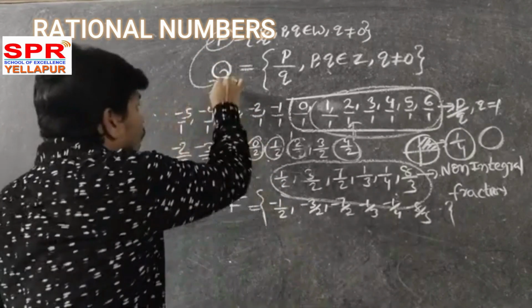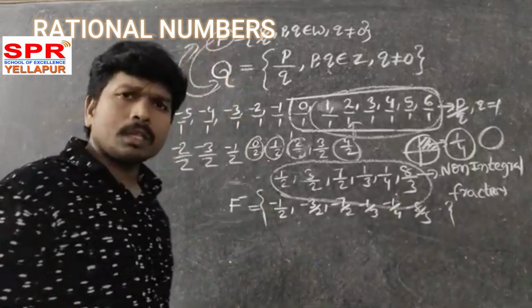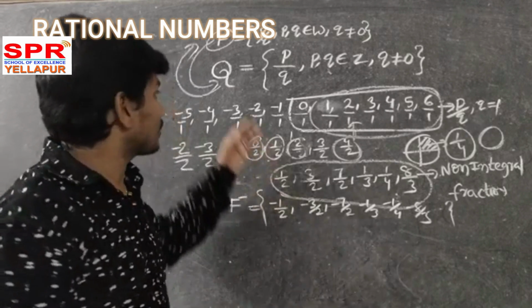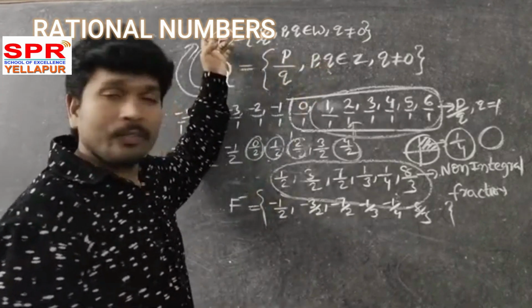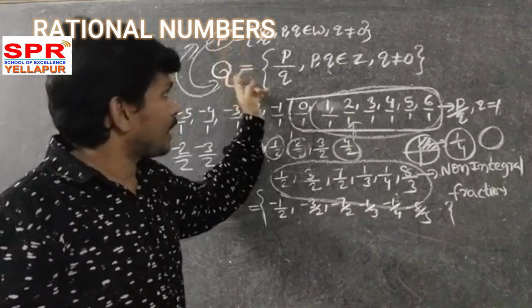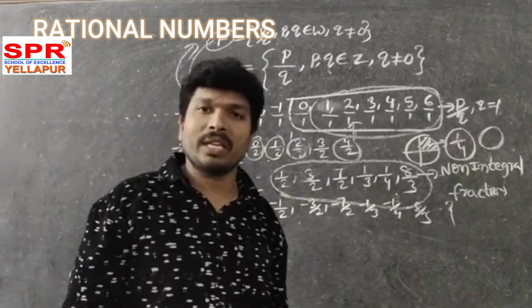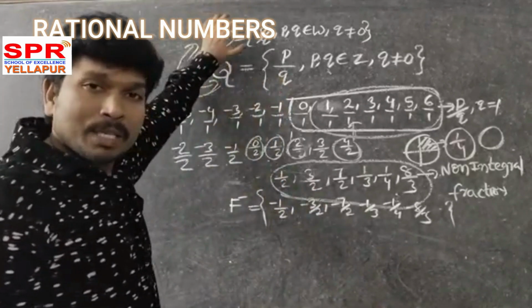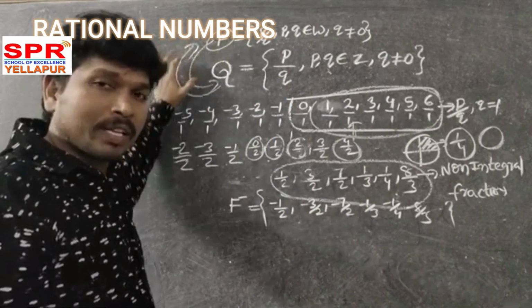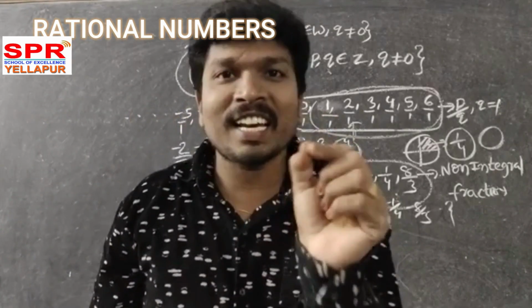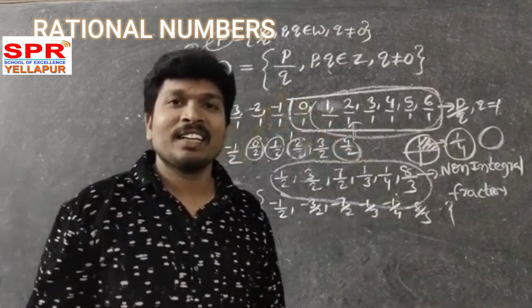Are all rational numbers fractions? No. Because in fractions there are no negative terms, but among rational numbers negative numbers are also there. So all fractions are rational numbers, but all rational numbers are not fractions. What is the difference between fraction and non-integral fraction?